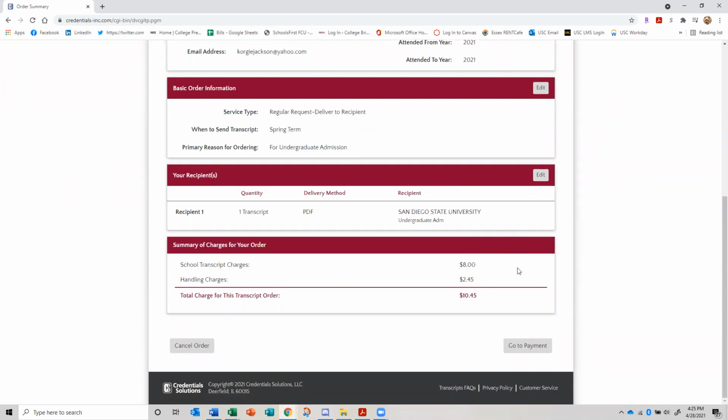Oh, and look at that. They threw in a $2.45 handling charge. Okay, so welcome to the world. This is what happens. So it's going to be $10.45 to send this transcript to San Diego State. So then we go to payment.